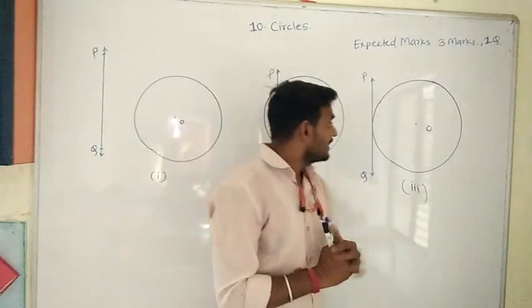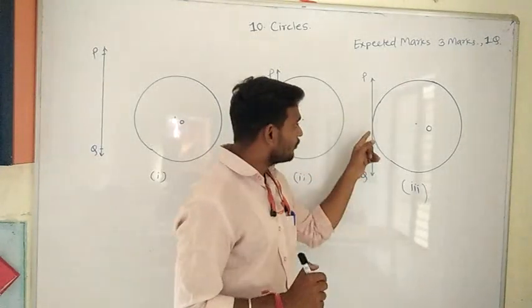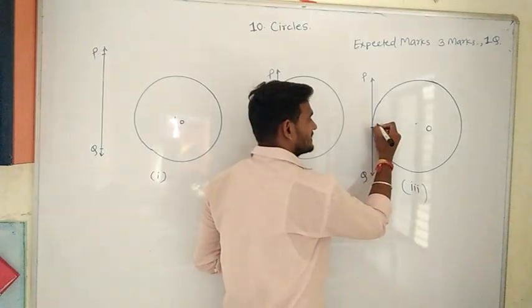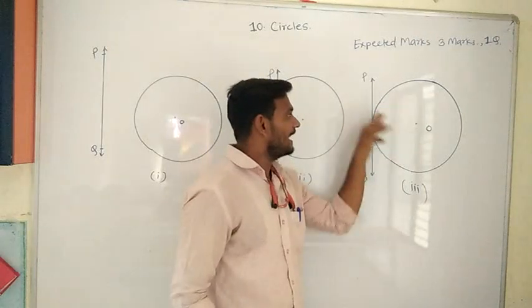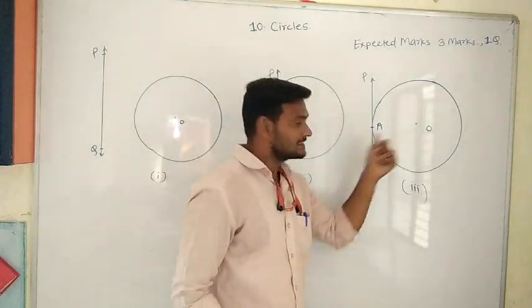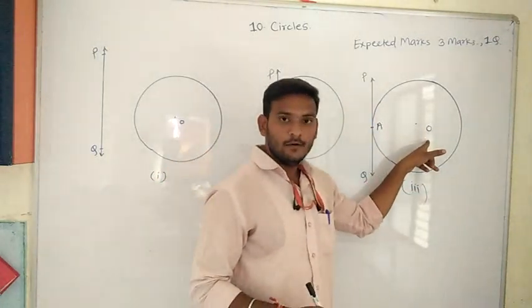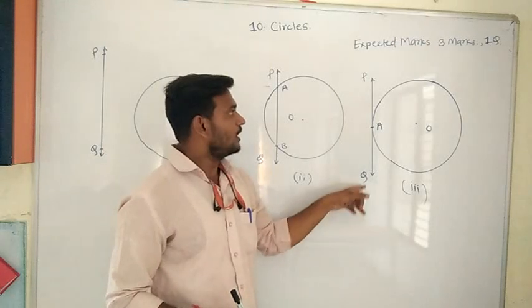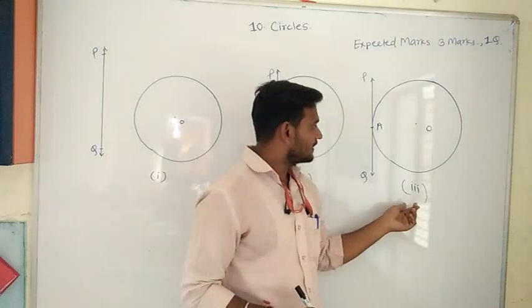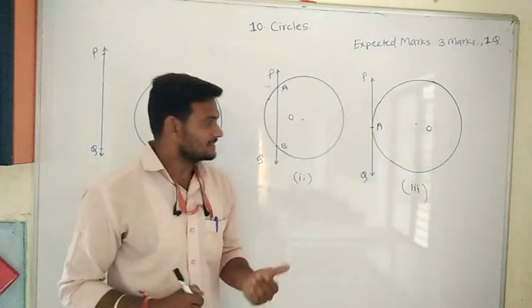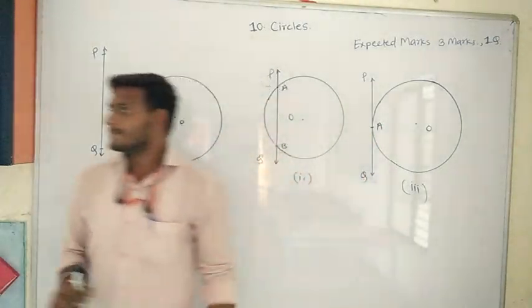Now, see figure number 3. How many common points are there between the circle and line PQ? There is only a single common point, which I will name A. Therefore, in this case, we call line PQ a tangent to the circle with center O. Remember this, in figure 3 there is a tangent. Now, in class 10th, we are going to learn the properties of a tangent to the circle.